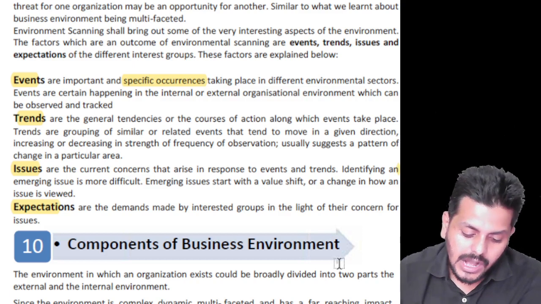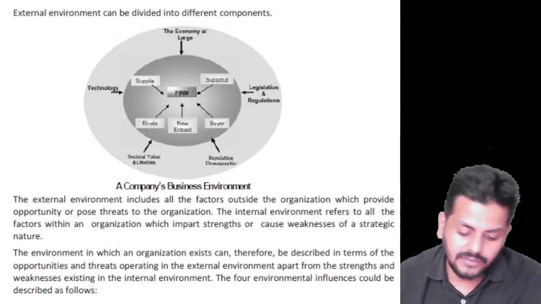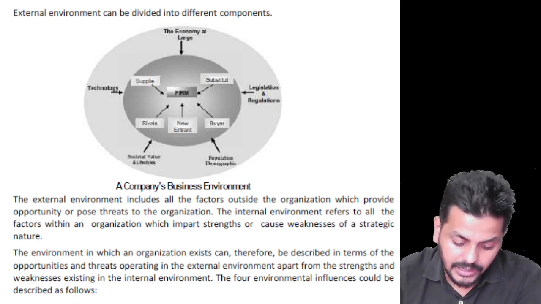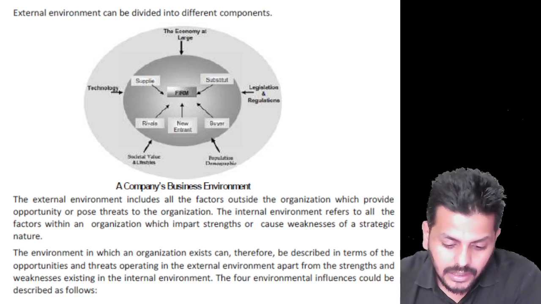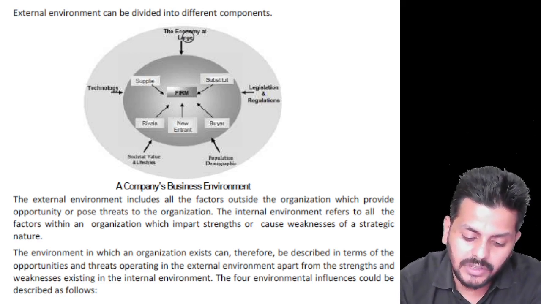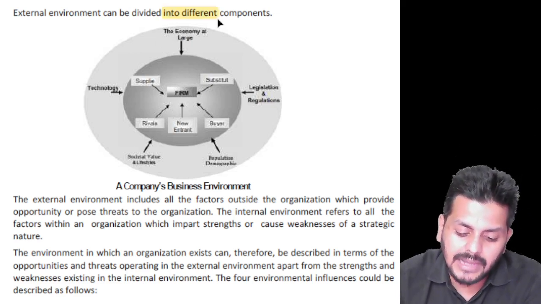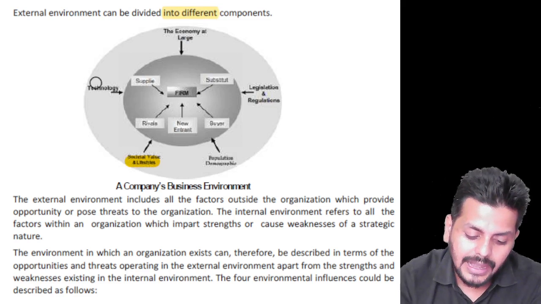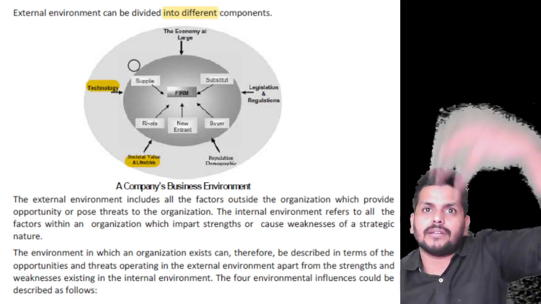Up next, the components of a business environment. You know that there is a broader circle. What you're seeing right here, you can have a gaze at in detail later, but I'll just take you through the major parts. We bother about the economy at large, legislation and regulation, population and demography, societal values, and of course technology. This is the outer circle.